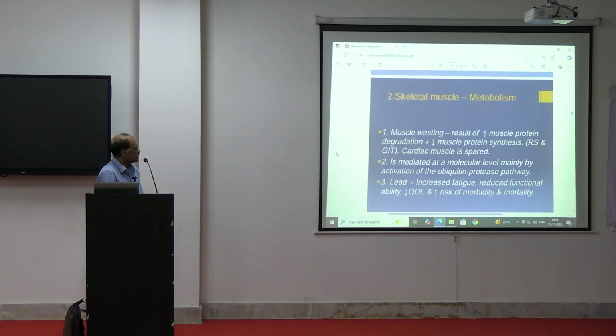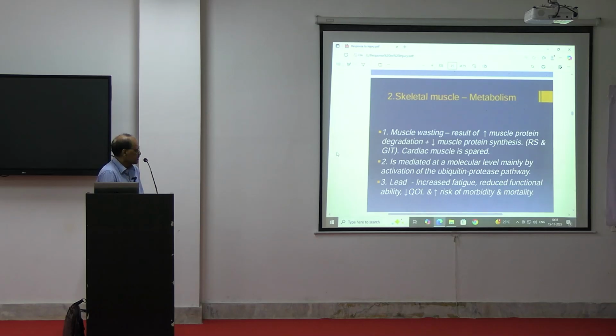In the hypermetabolic phase, skeletal muscle wasting is a result of increased muscle protein degradation, plus decreased muscle protein synthesis in the respiratory system and GIT. Cardiac muscle is spared in this case. The heart will not have any injury and is functioning properly, but other muscles like skeletal muscles may be wasting due to this injury.